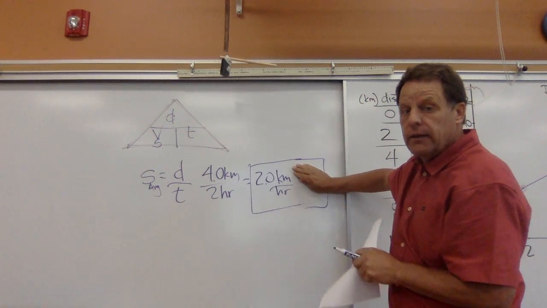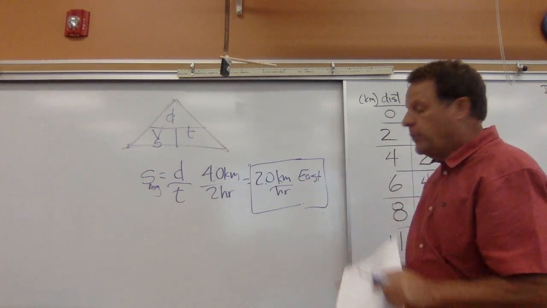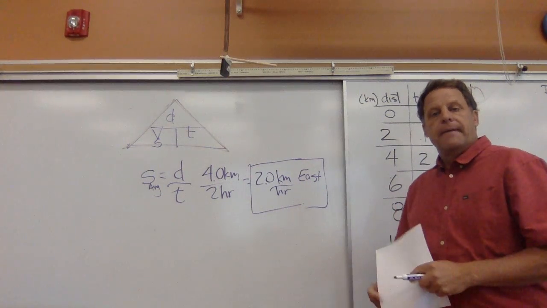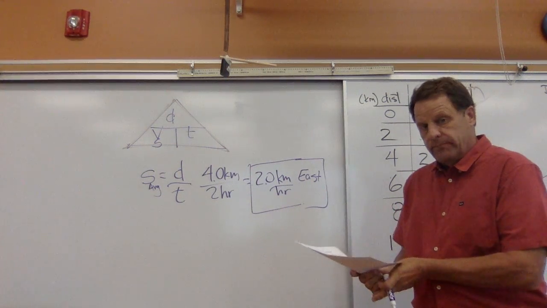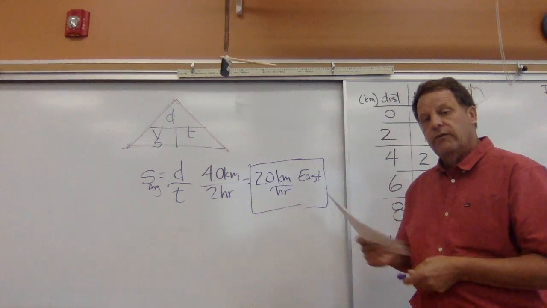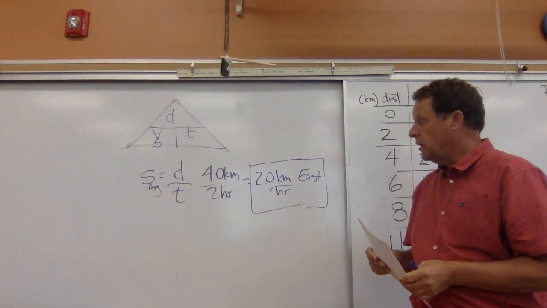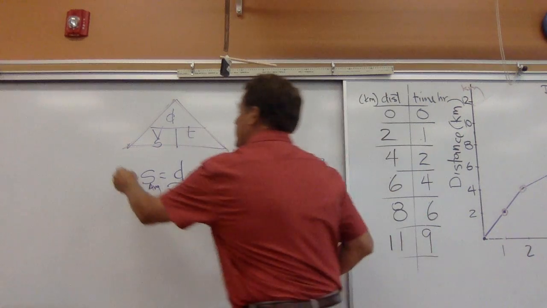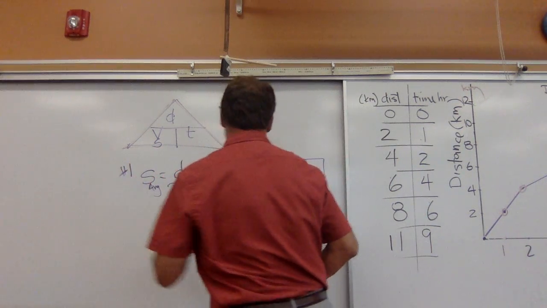So that would be a scalar, okay? And if we add in the direction, that would make it a vector. So if you go back to the scalars and vectors sheet, that's going to be the difference, okay? All right, so that was number 1.